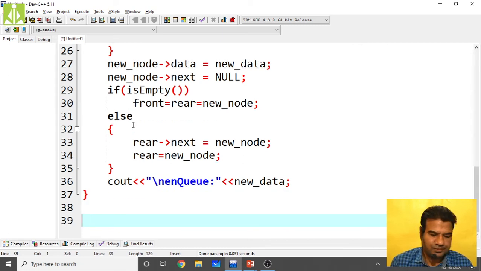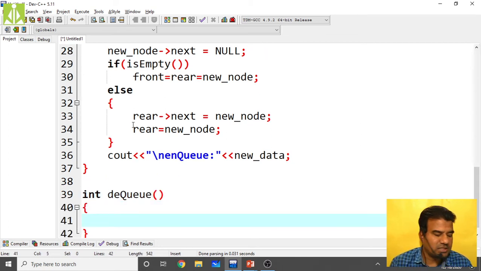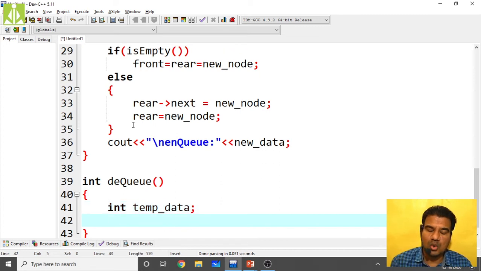Afterwards, what do we have to do? The dequeue operation. Dequeue will return the value. So int dequeue. It is up to you whether you want the dequeue function to return the value or not return it. Inside the dequeue function you can also print the value. So the dequeue function will return the value but not take any value. Next, int temp_data: whatever node the dequeue function is going to delete, we call that data temporary data. That means the data the node you are deleting is holding, we are going to store inside this temporary data.